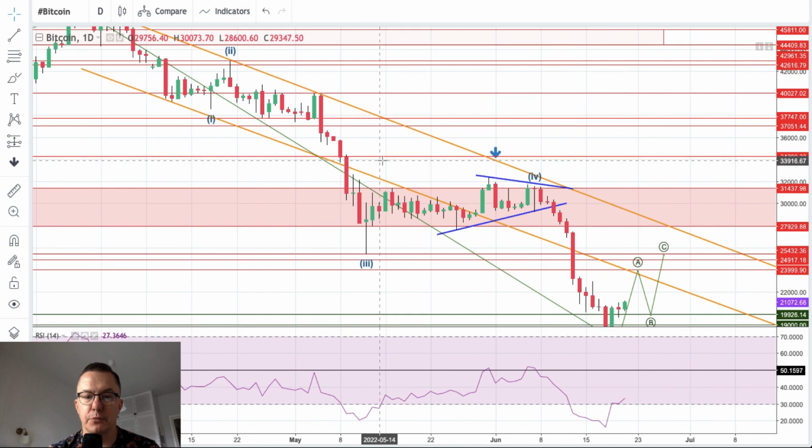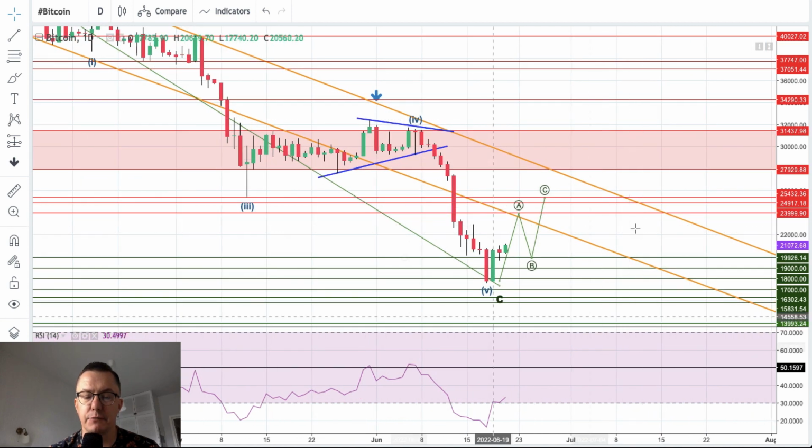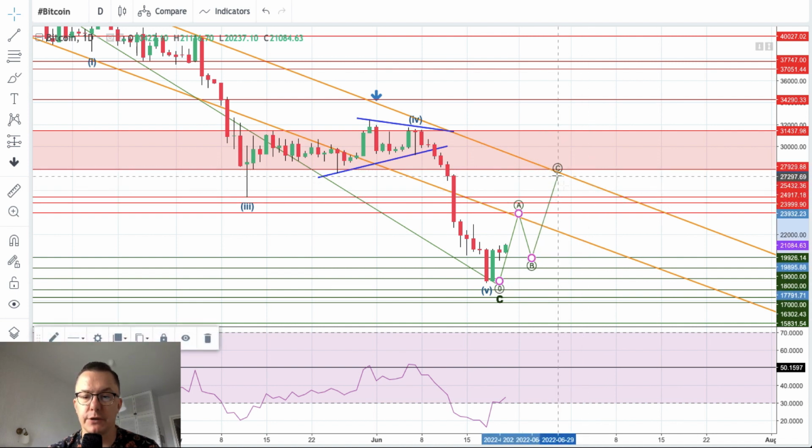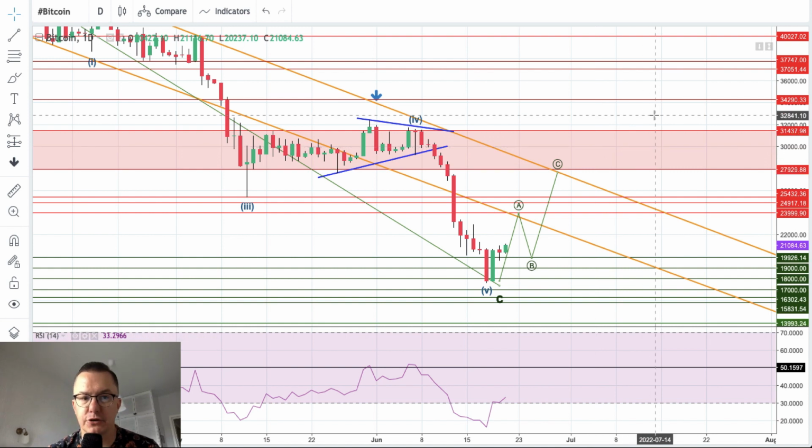Sometimes we broke below this channel, then went back, then broke below this channel, then went back, but we never broke above the upper channel line. So please pay attention to this channel. It will be very, very important from the technical point of view when or if market participants, especially bulls, will break above the upper channel line. Maybe we will never get there, we don't know yet. However, this is something that the Bitcoin traders should keep an eye on in the nearest future.